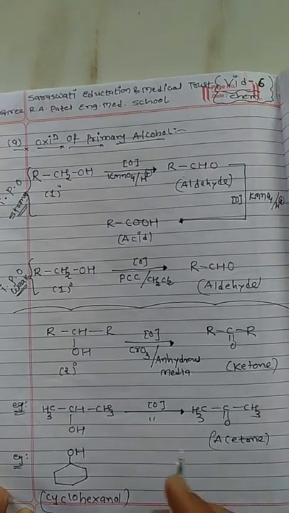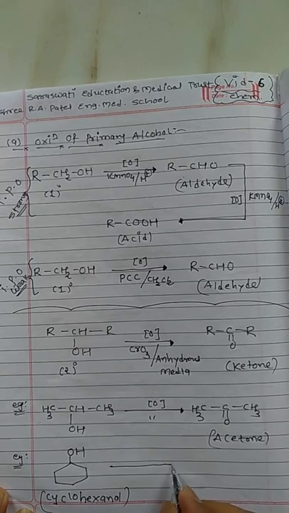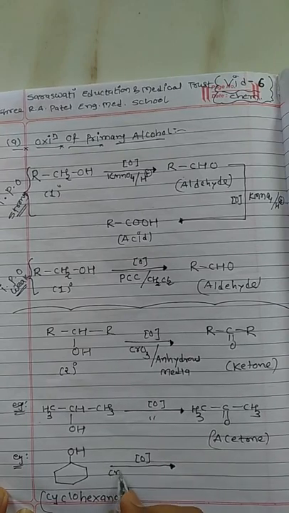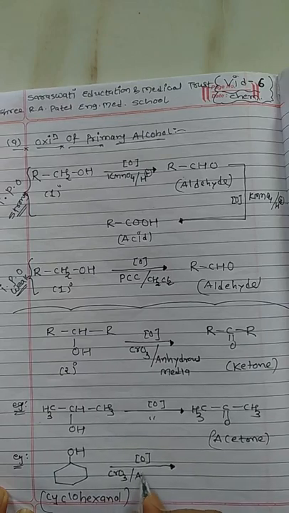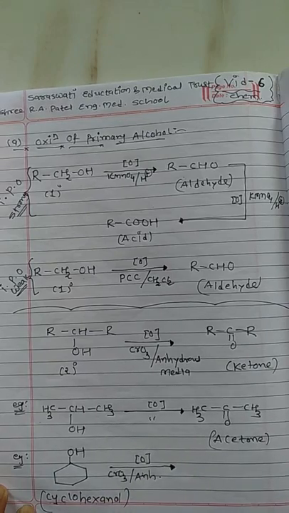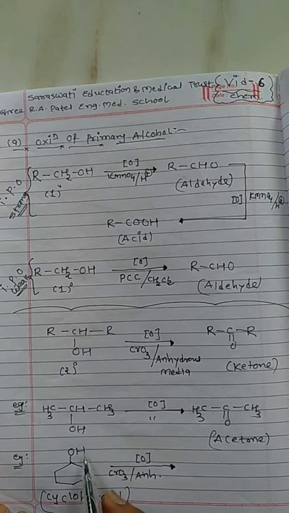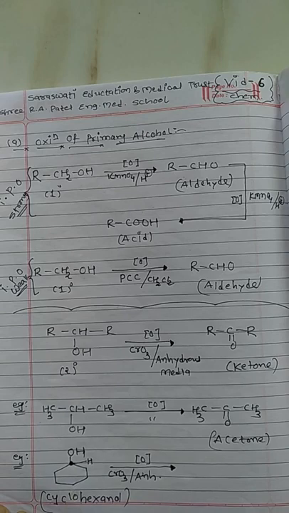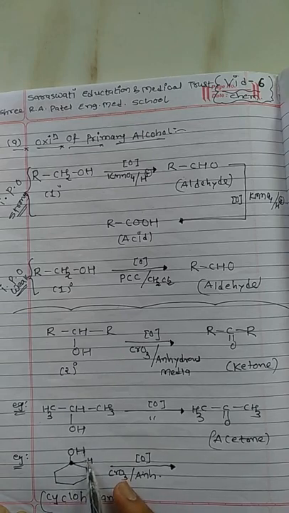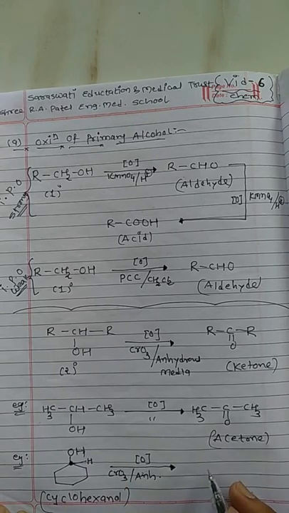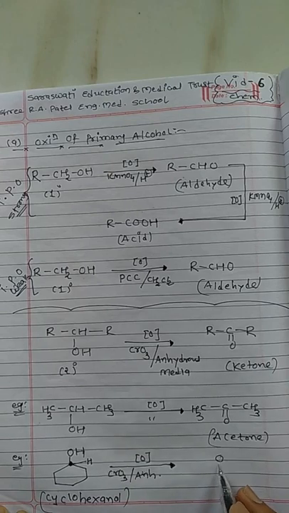This cyclohexanol should be oxidized in presence of CrO3 and anhydrous medium. So here one hydrogen is removed from here and another hydrogen is removed from this carbon. Look at the valence of this carbon, 1, 2 and 3, means it still has one hydrogen atom over here. So two hydrogen atoms are removed via formation of a double bond, and we get a product like this.